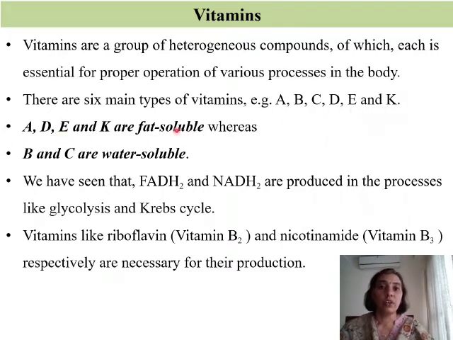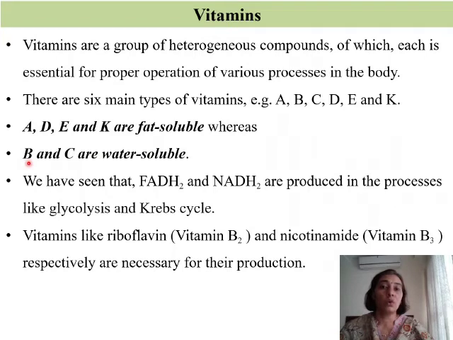They are classified on the basis of their solubility. So A, D, E and K are called fat soluble because they are soluble in fats, whereas B and C are water soluble, that is they are soluble in water. Since B and C are water soluble, we require them in a larger quantity as compared to fat soluble vitamins because they can be easily washed away from our body.